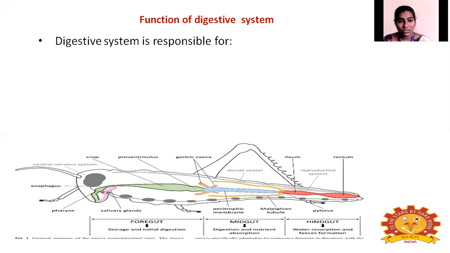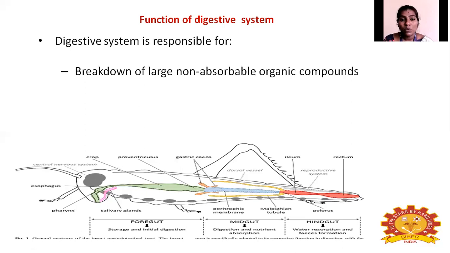The digestive system is responsible, first, for breaking down the large non-absorbable organic compounds. Here the non-absorbable organic compound is nothing but the food eaten by the insect.